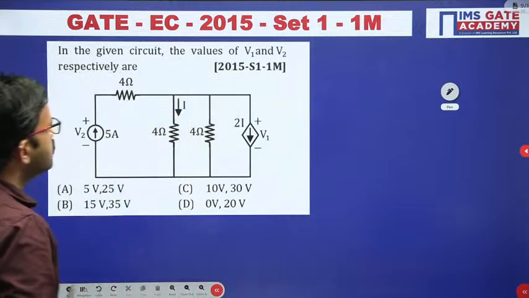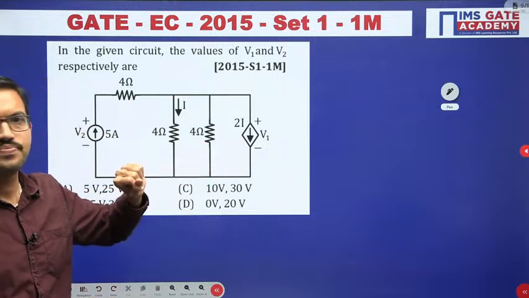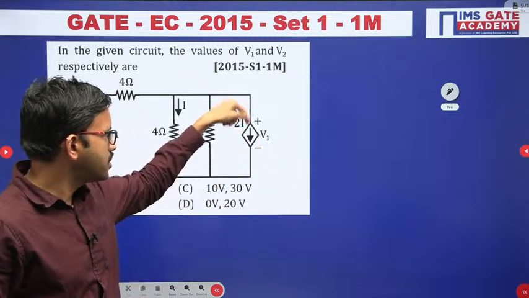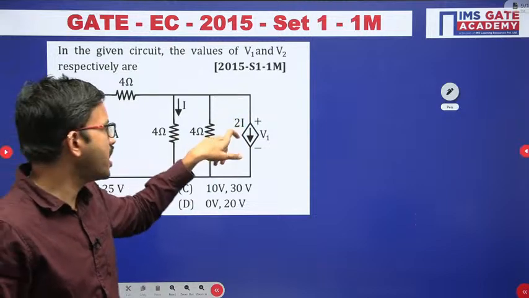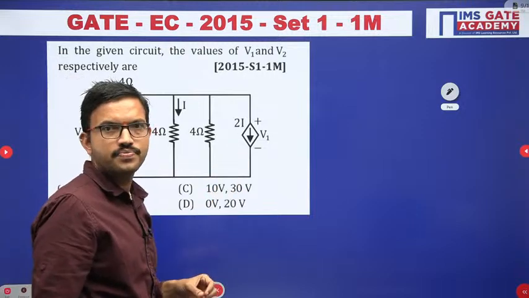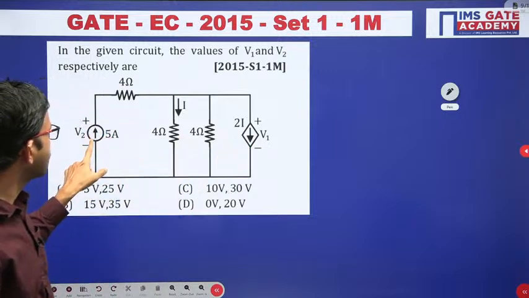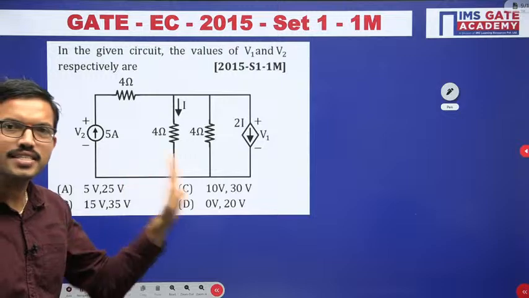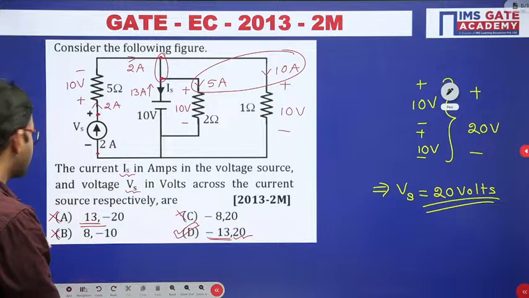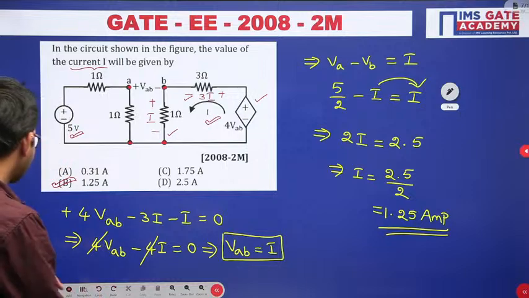In this question, if you observe, this is a dependent source. Here the current direction is there, the arrow symbol. Whenever you have an arrow symbol, that is a current source. Whenever we have voltage polarities, then it is a voltage source.